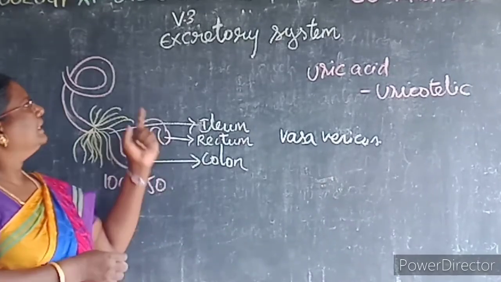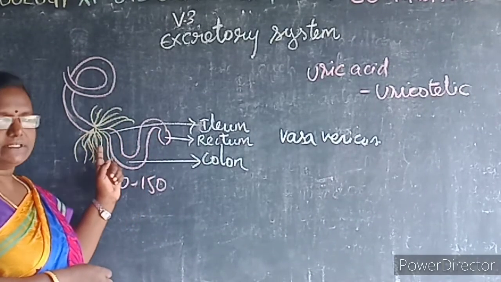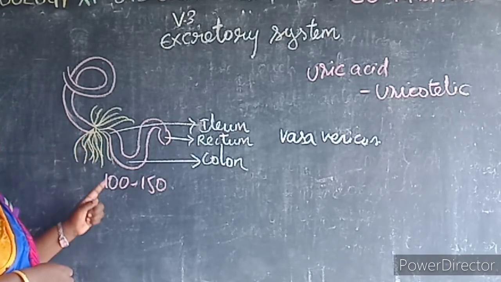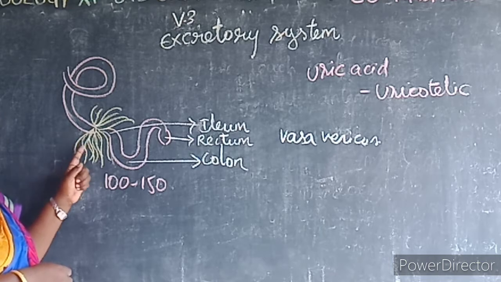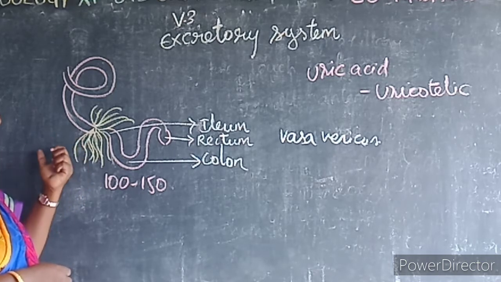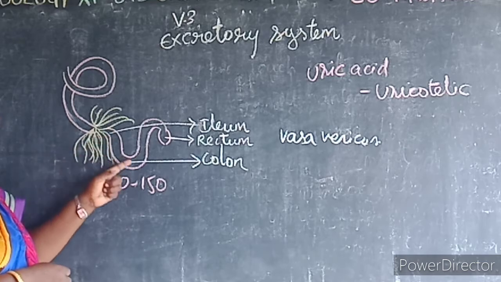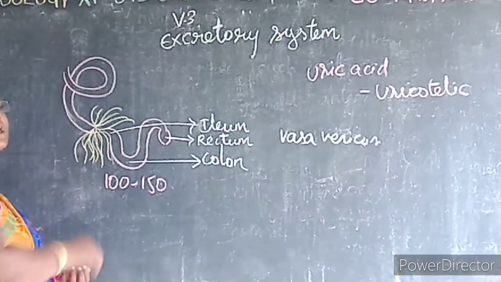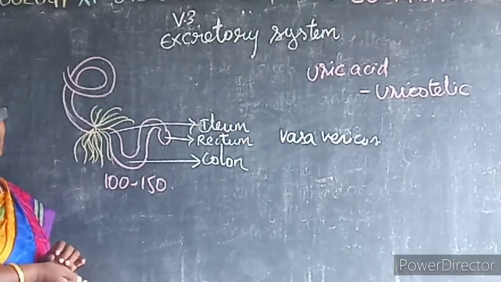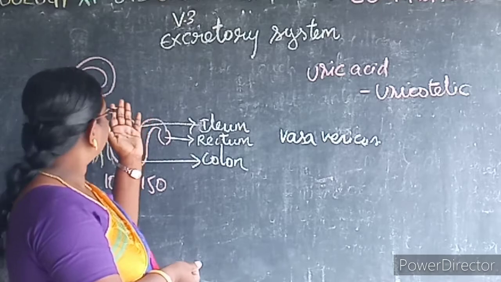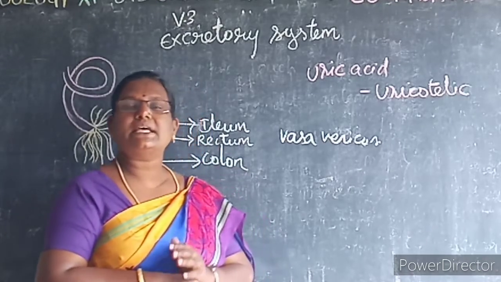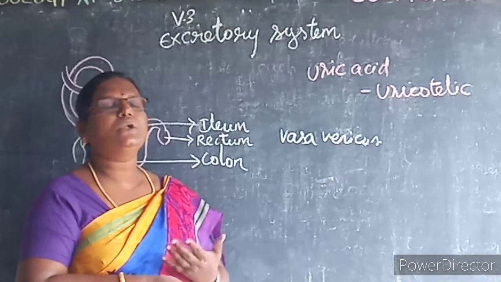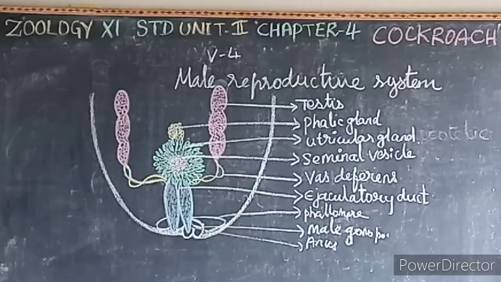It's very simple, no? The excretory organ of the cockroach is the Malpighian tubules. They are thin, filamentous, 100 to 150 in number. They collect nitrogenous waste from the blood and by contraction it is passed into the ileum, colon and then into the rectum. Here it excretes the nitrogenous waste as uric acid along with the fecal matter. The Malpighian tubules were described by Marcello Malpighi, who called them vasa varicosa. Later Meckel called them Malpighian tubules.